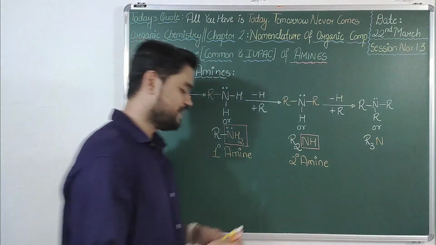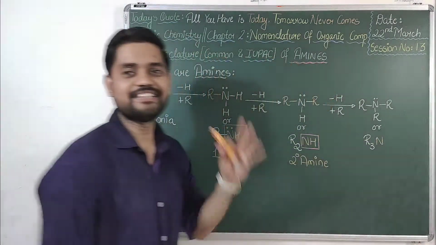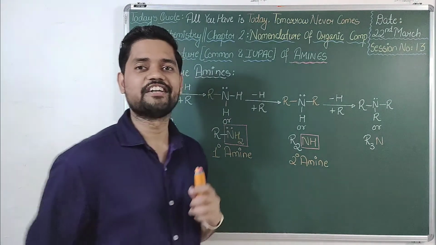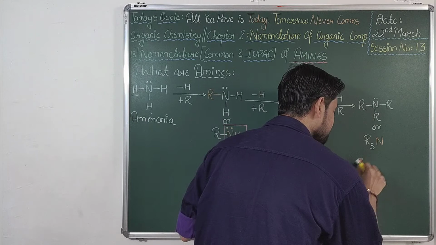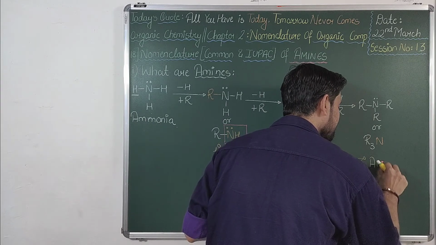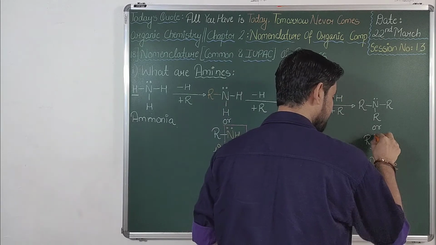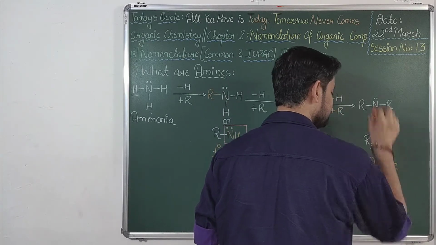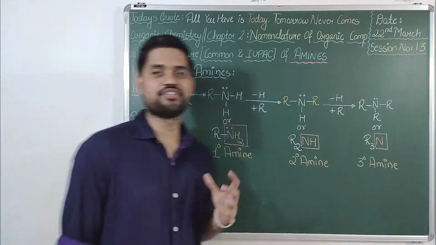Talking about the last one: if all three hydrogens of ammonia are replaced by three alkyl groups, then it will be known as a 3 degree amine or tertiary amine, and the functional group of tertiary amine is N. Okay, so this is one of the basic classifications of amines.